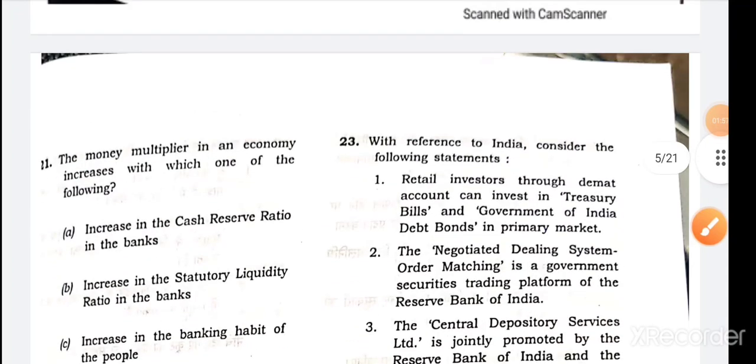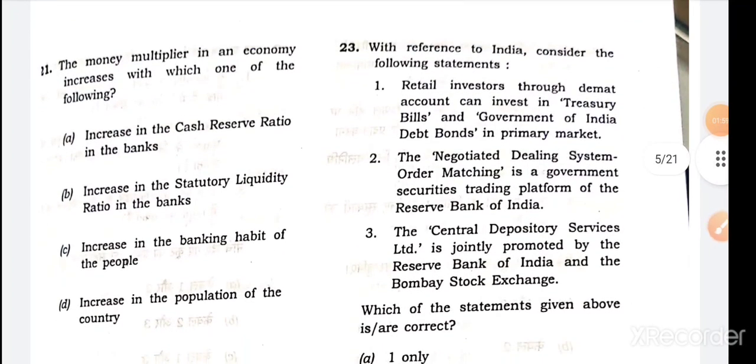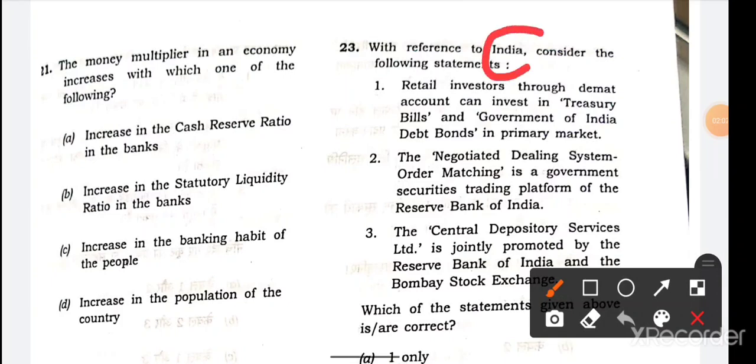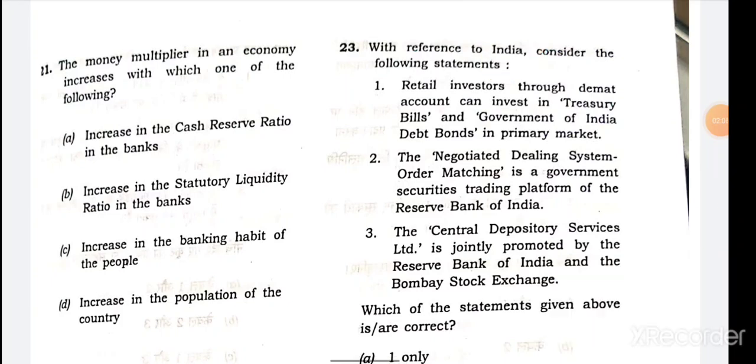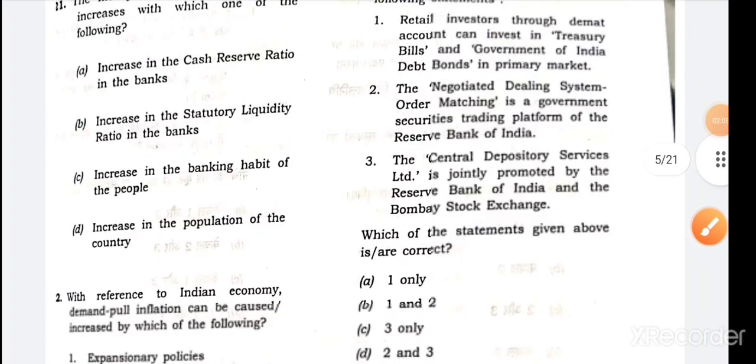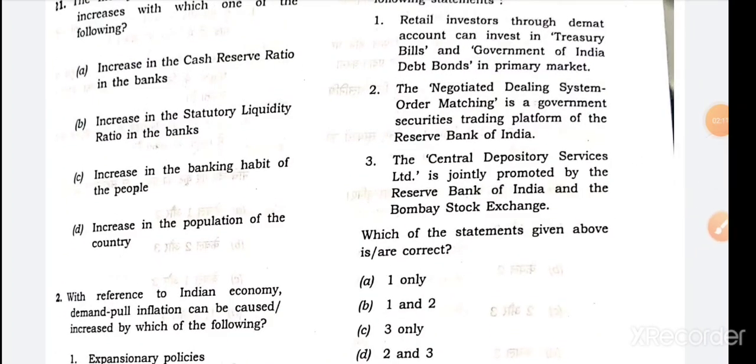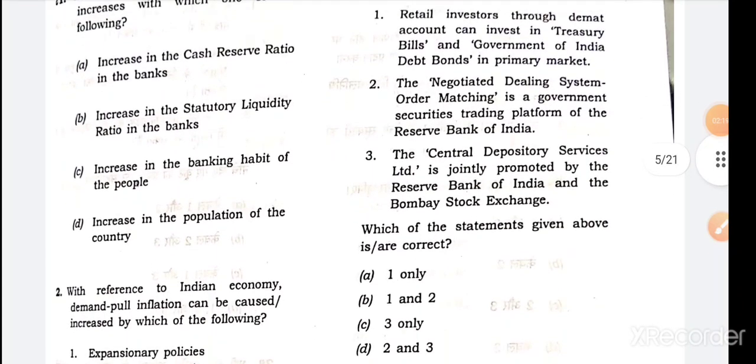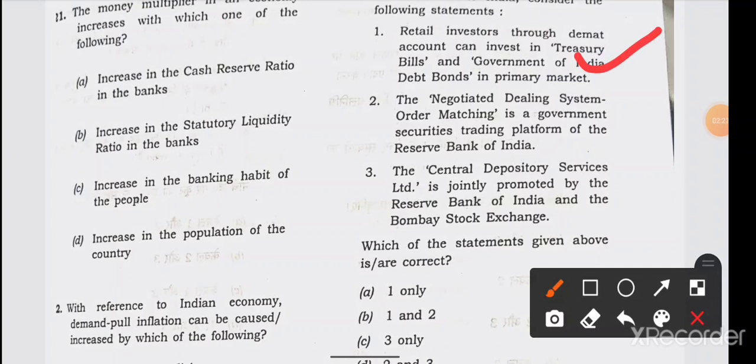Next, the 23rd question: with reference to India, consider the following statements. Here the word India is important for answering this question correctly. First statement: retail investors through a demat account can invest in treasury bills and Government of India debt bonds in the primary market. This is the correct statement, absolutely right. So options C and D will be eliminated. The correct answer will be option A or B. The third one will be wrong automatically.